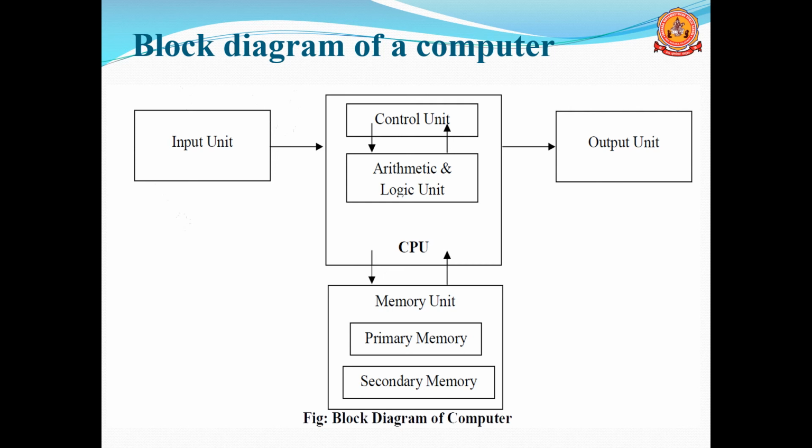The next point is the CPU. CPU means central processing unit, and it mainly contains the CU and the ALU. CU is the control unit, which controls the overall operations of the computer system. The second part is the arithmetic and logic unit, also known as ALU, which performs all the arithmetic and logical operations.